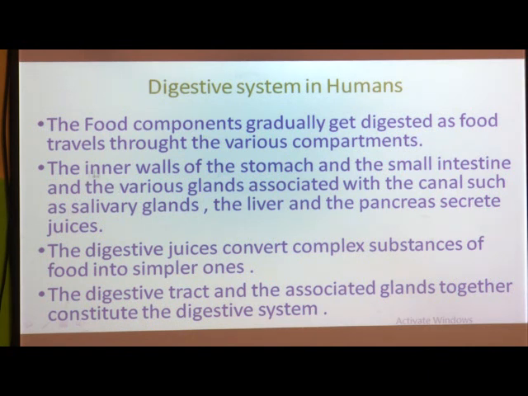It means these three parts. Which one? Inner walls of the stomach. So, inner wall means the inner side of stomach, then also inner side of small intestine and the various glands.